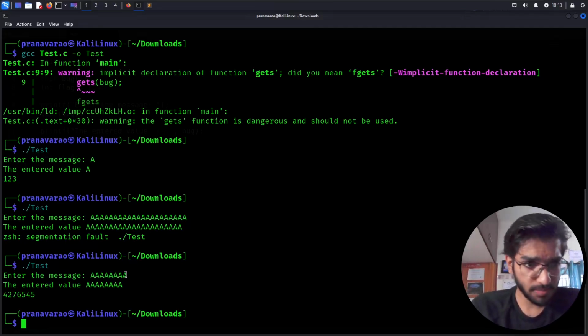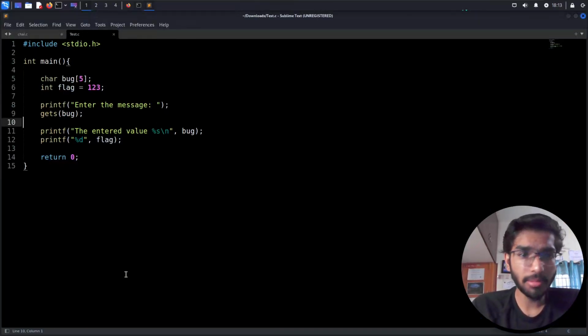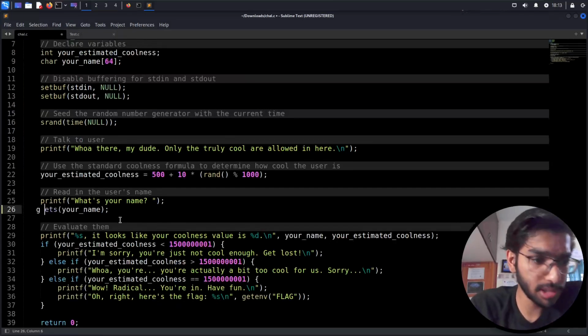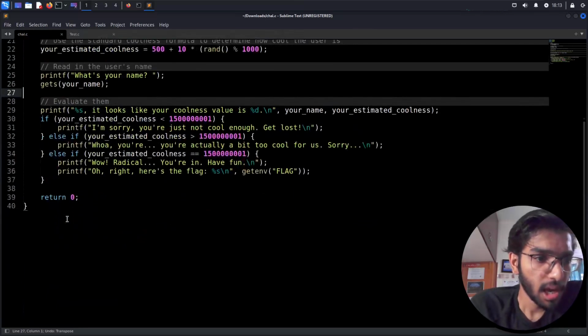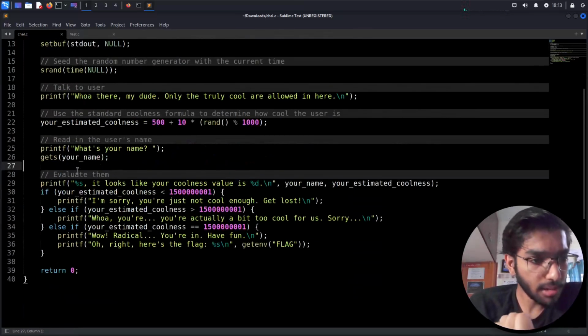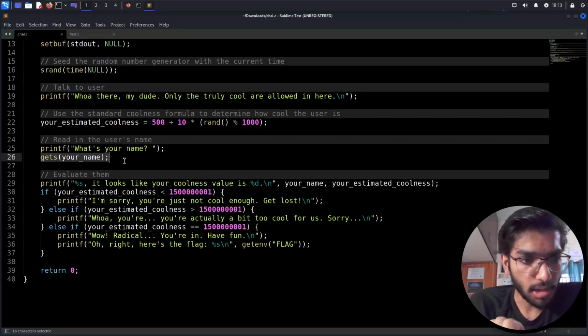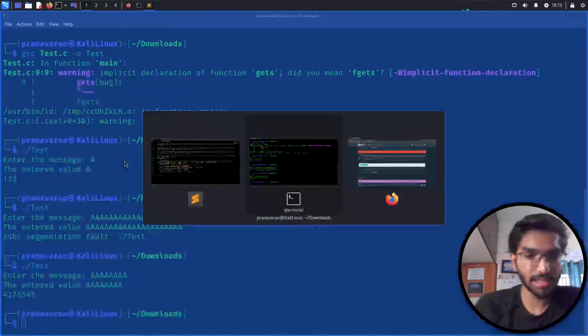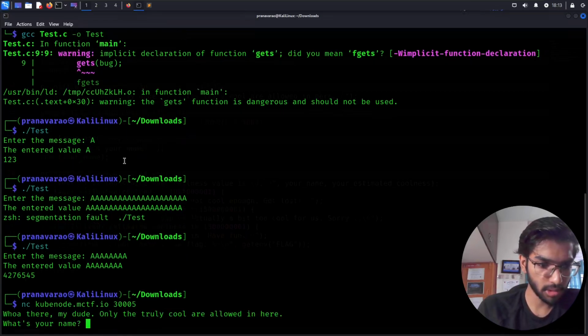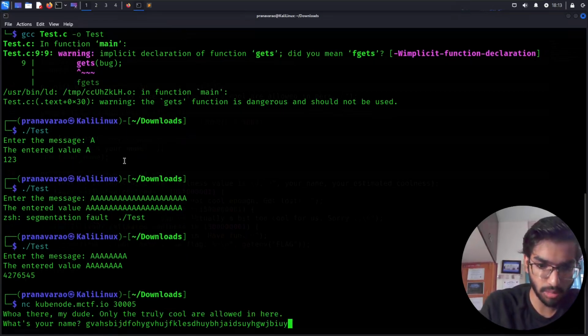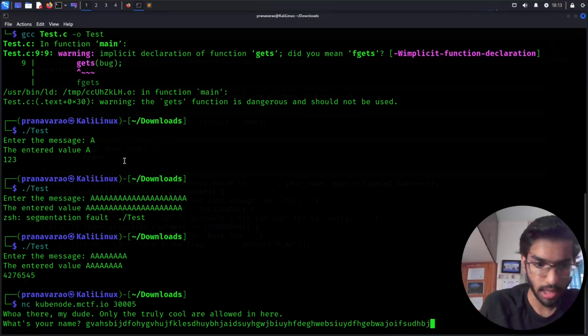So I can see the vulnerability in the program which they have given. So we can try to overflow our input from this. Let's try what's going to happen if I enter a huge value into this input field. Just a random huge stack value. I'm going to press enter.